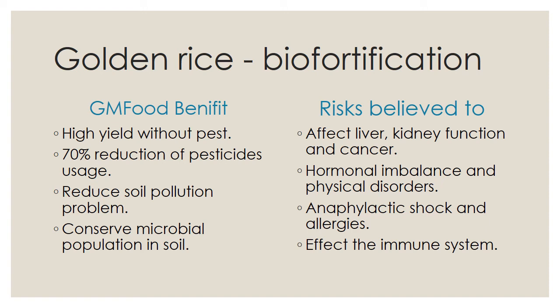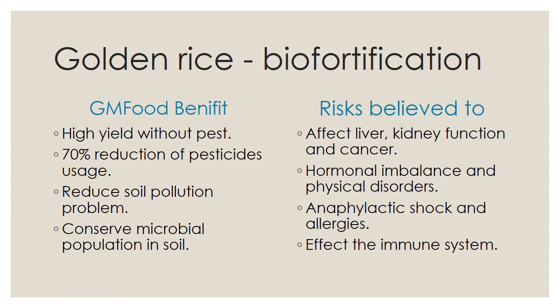First name is PSY, then second name is CRT1, then third one is LYC. So these three genes help to create golden rice. Because golden rice contains carotene, by the help of carotene, we can control childhood blindness, named xerophthalmia.